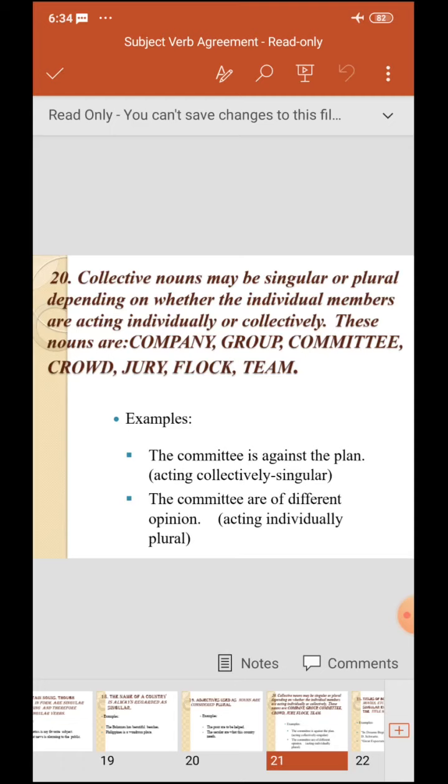Here the committee is working individually, so we are talking about the individuals. So it's: the committee are of different opinion. And in the first one, we are talking about the whole committee, the whole group: the committee is against the plan.